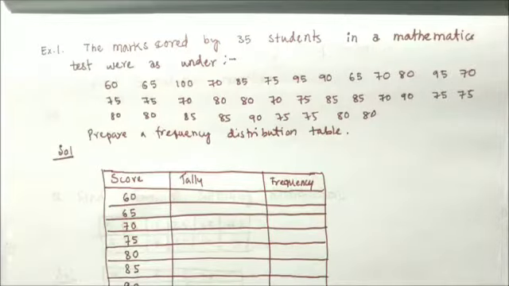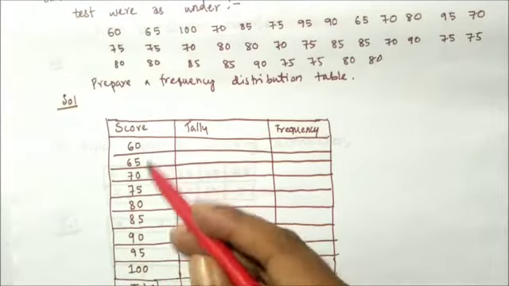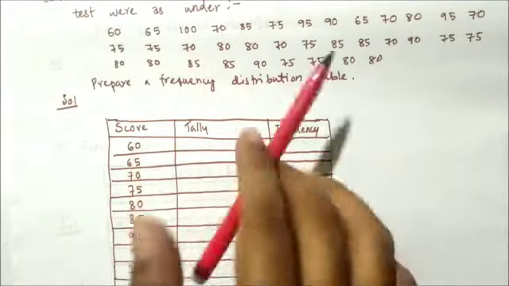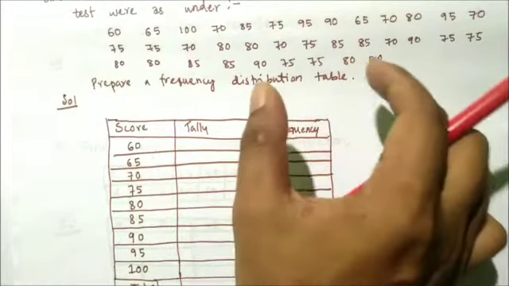Here is a question. The marks scored by 35 students in a mathematics test were as under. These are the marks obtained by 35 students. Now the question is to prepare a frequency distribution table. Now we will prepare the frequency distribution table. Here you can see I have already made the table. You can see the score column. These are the scores, that means except these numbers there is no other number. I am only collecting these numbers from here.